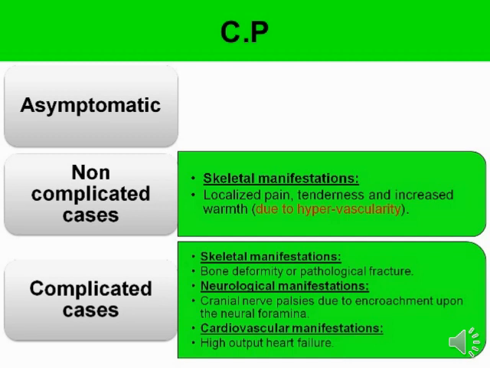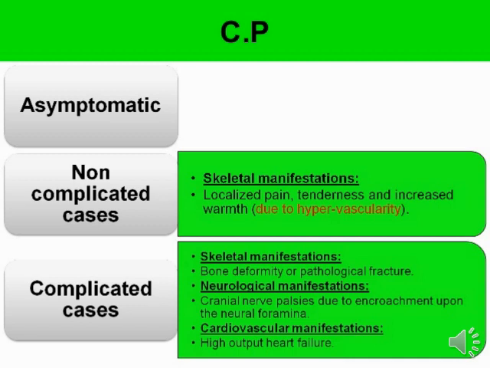These symptoms are skeletal manifestations, for example localized pain. Pain is felt in the affected area of Paget disease. Tenderness also occurs in the affected part, and increased warmth may be felt in the affected area due to hypervascularity. So these skeletal manifestations are reported by the patient with Paget disease, and they are symptoms of non-complicated cases.